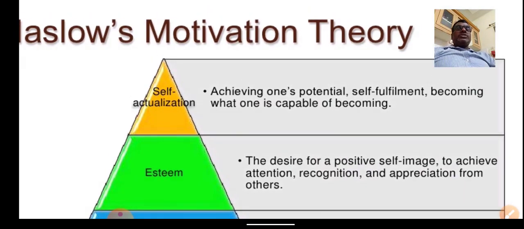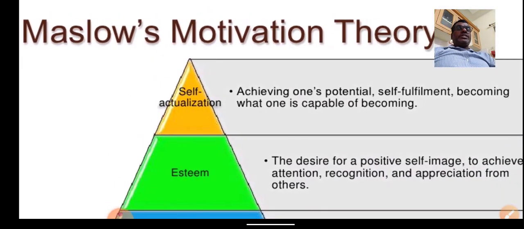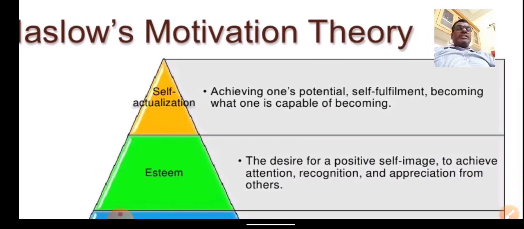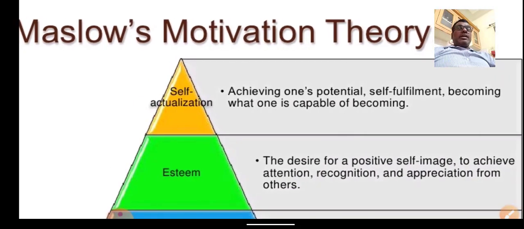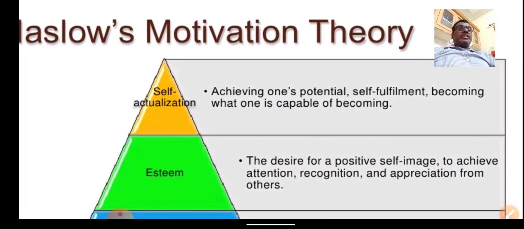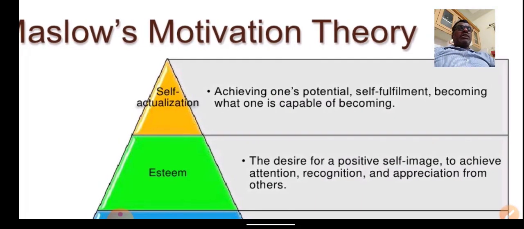The last one in Maslow's motivation theory or Maslow's hierarchy theory is self-actualization. I think this is the ultimate, in the sense that an individual or employee working in an organization needs potential, that is, some innovative thoughts, creativity, potential, self-fulfillment. All these are expectations at a higher level of management. This is called achieving one's potential, self-fulfillment, becoming what one is capable of becoming.